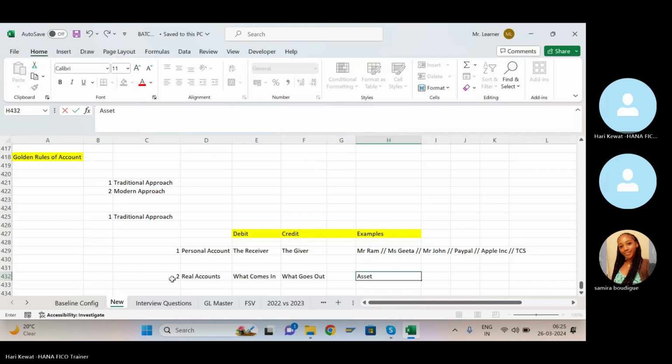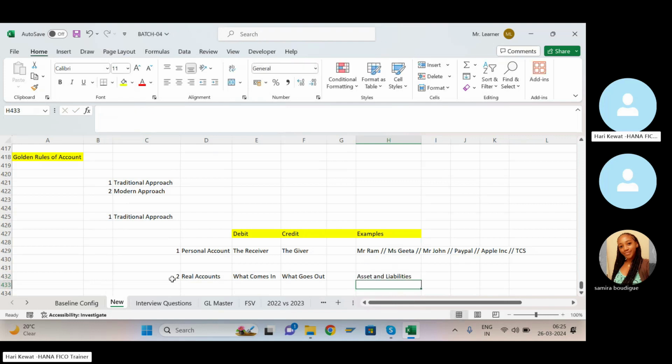Assets and liabilities. You know what are examples of assets and liabilities, right? Assets: building, furniture, all these are assets. Bank loans, sundry creditors, debentures, bonds, all these are liabilities.